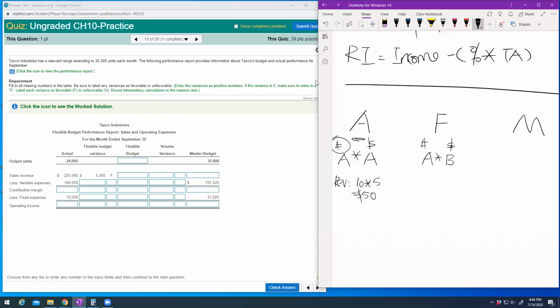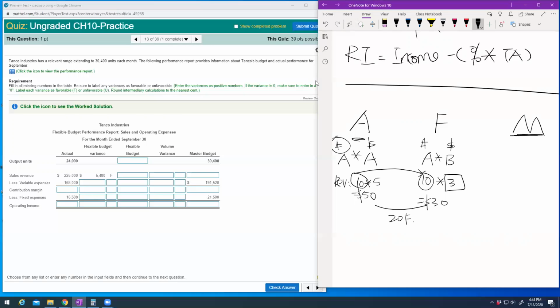We actually sold 10 units, but our budgeted selling price is $3. Let's just make up a number. So your flexible budget is $30. Then your flexible budget variance will be $20 favorable, because your actual revenue is more than the flexible budget, right?